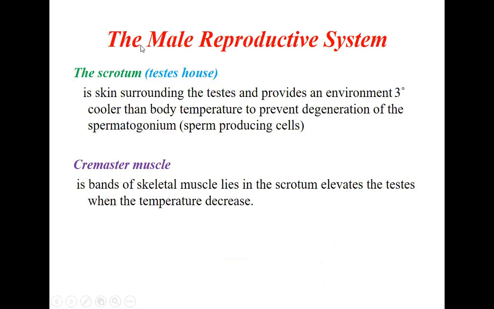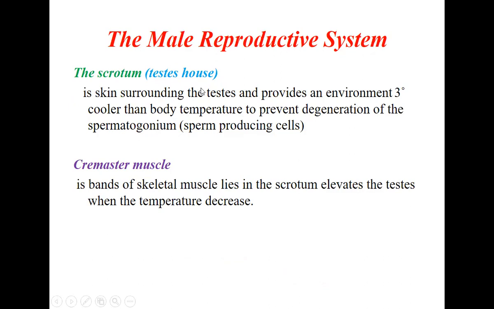It is also called the testis house because the testis will be present inside the scrotum. The scrotum is skin surrounding the testis and produces an environment 3 degrees cooler than the body temperature to prevent degradation of the spermatogonium.